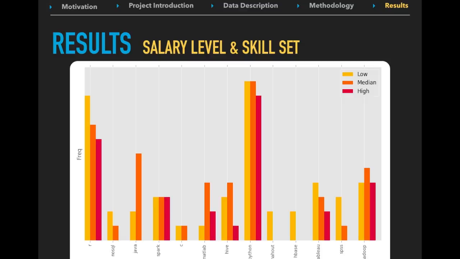We do believe there should be some correlation between the skill set and the salary level, but we did not find any particular skill that is special for the high salary level group. One possible reason is that the data is quite limited. Not all the job posts would specify the salary level, and only about 10% of the job posts we scraped provided the salary information. The sample size is relatively small to begin with. Another hypothesis is that it may be the size of your skill set instead of a specific skill that determines your salary level.